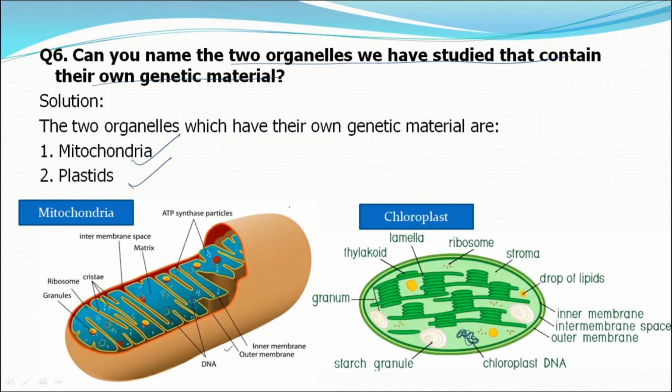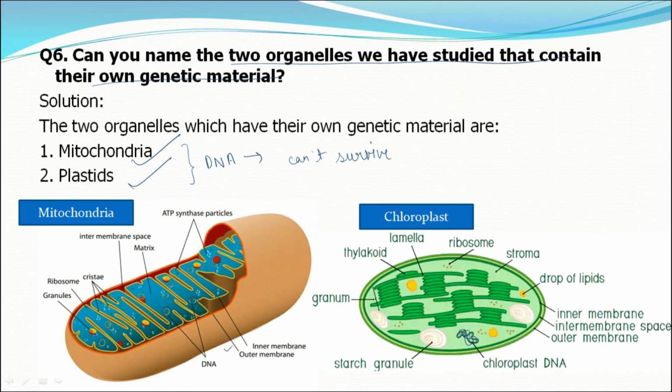Although these structures have their own DNA, they can't survive on their own because they need more proteins, which are synthesized by the instructions of the nucleus. That's why they have DNA but can't survive on their own.